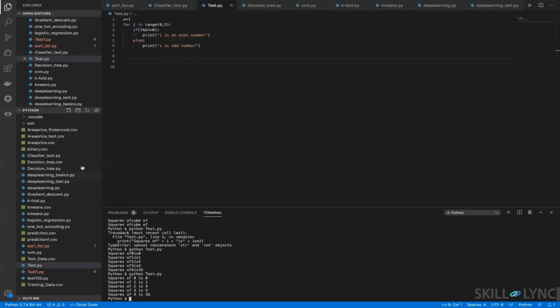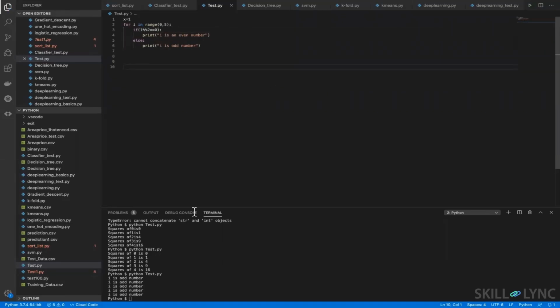So now first i will take 0, and it will continue till 4, right? So let's see what happens. If you notice, it is giving, okay, so I think it's the remainder thing. If I could recollect properly, it's not i here, I've written 1. Let me correct that. Now if you notice, because 0 is divided by 2, the remainder will be 0. That's the reason 0 is an even number, and then comes 1, which is an odd number, then comes 2, which is even, then comes 3, which is odd, then comes 4, which is even.